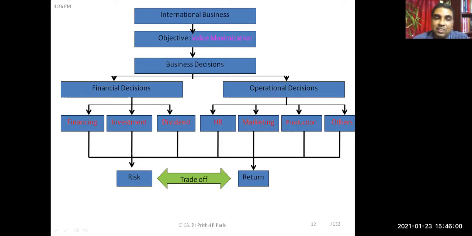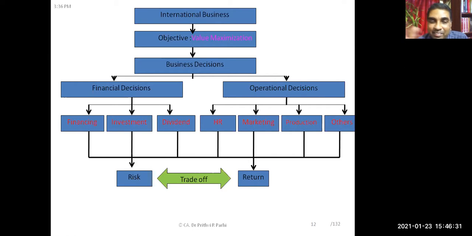My question is, let us say you are taking risk of X and return is 10%. For that same 10%, would you like to take more risk? No, sir. Nobody will take. Invariably, nobody will take. Because if I'm getting 10% at a particular risk, I should not take more risk for that. If I'm taking more risk, let us say X plus 1, then return should definitely be something more.